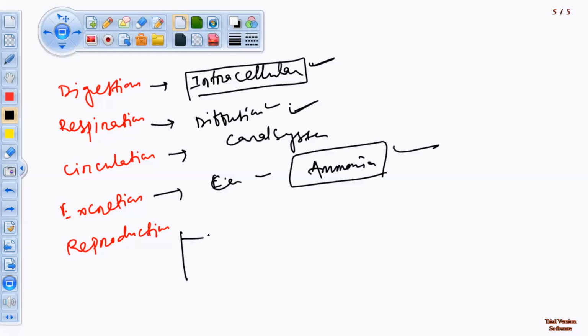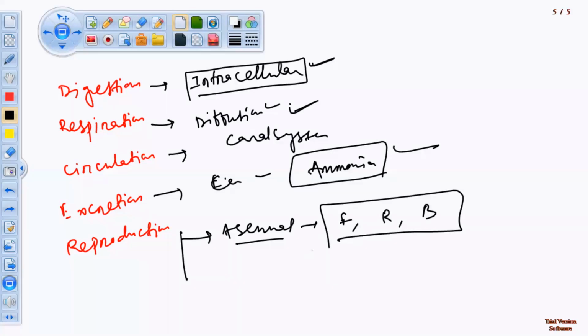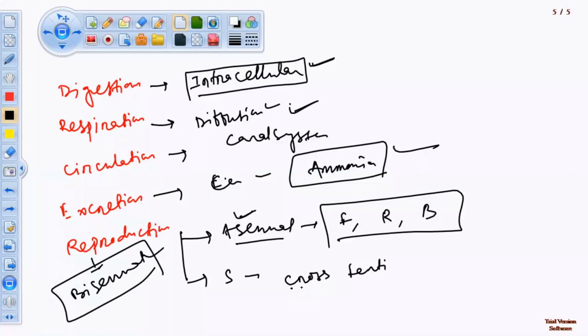Then reproduction. Asexual reproduction is carried out by fragmentation, regeneration, budding, etc. Sexual reproduction is by formation of sperm and ova, the formation of gametes, and their fusion. Sponges are bisexual, means hermaphrodite, but cross fertilization takes place.